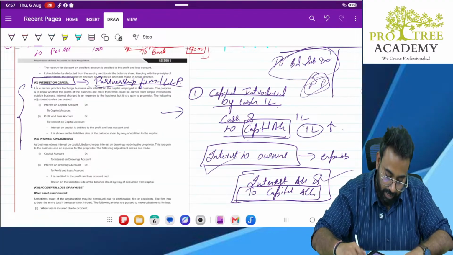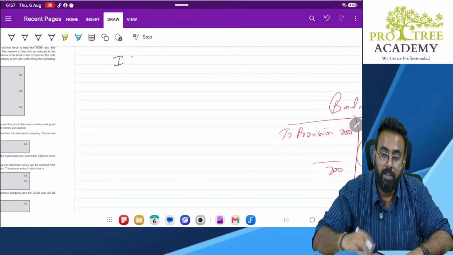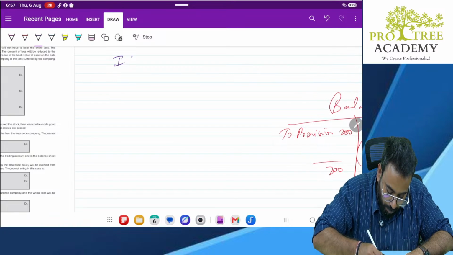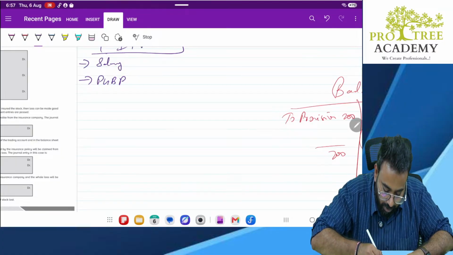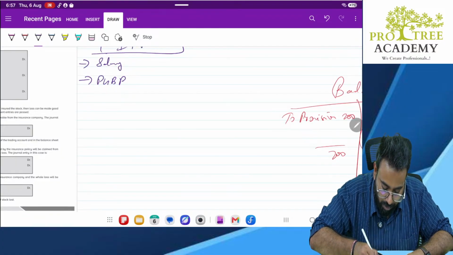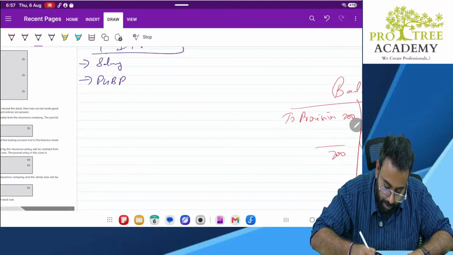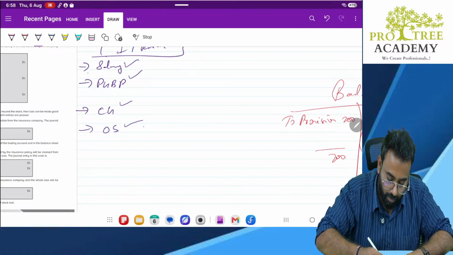If you are still not understanding, look here. Let's say this is the IT return. In an IT return there are 5 heads of income. One is salary, one is PGBP, that is profits and gains from business or profession. Next is capital gains. Next is other sources. So salary, PGBP, capital gains, other sources, and one more is house property income.